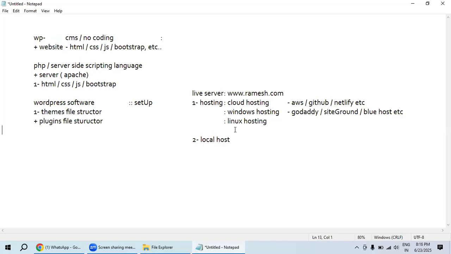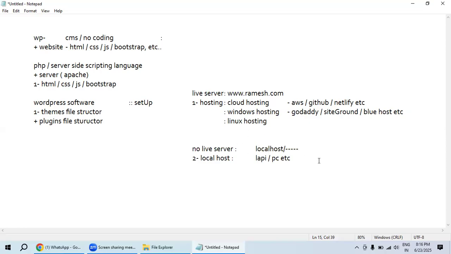But in localhost, we can set up WordPress inside our C drive, inside our laptop or desktop PC, whatever it is. So it won't be a live server. It is not a live server of any kind. It is localhost, and whatever website name you mention, just type it there.